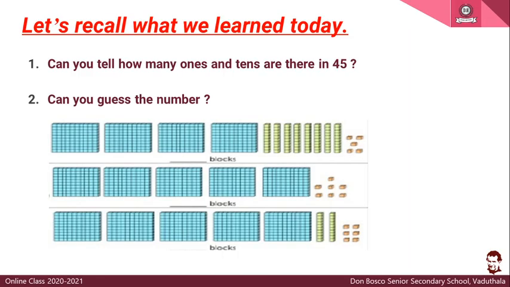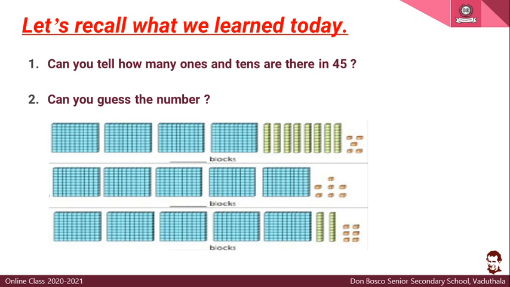So there is a blue box for you. Can you guess the number? What will be the number? How many hundreds are there? How many hundred blocks are there? 1, 2, 3 and 4. So there will be 400. Okay, there will be 400.